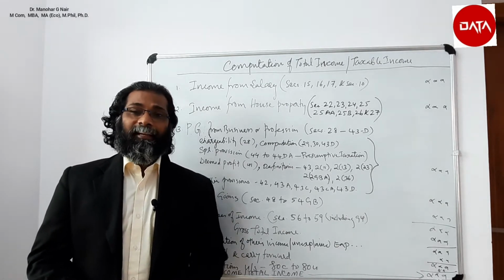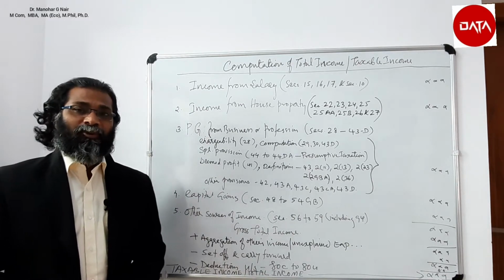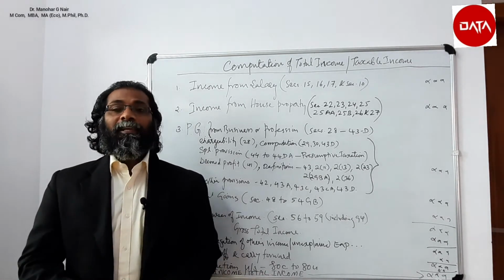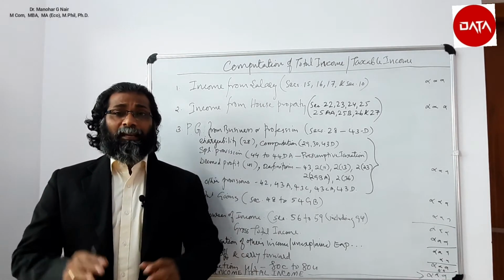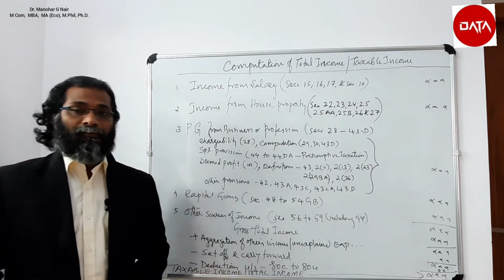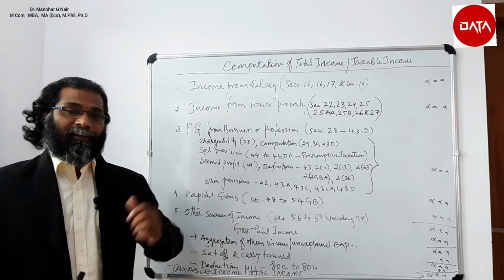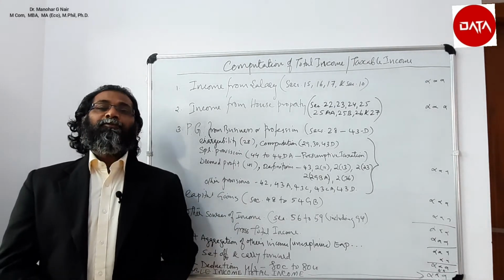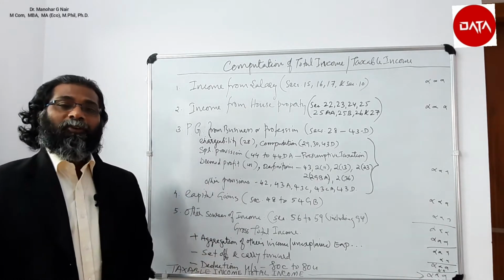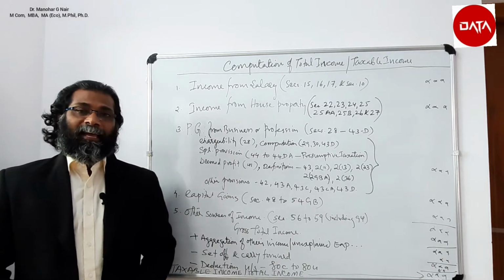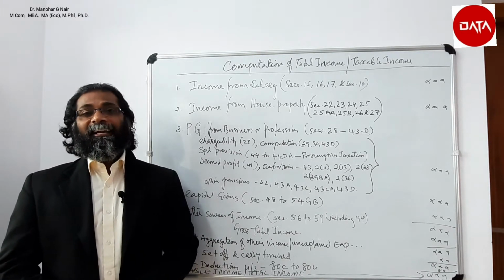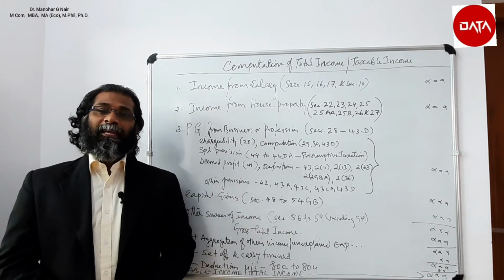So today in this video, let us try to explain the computation of total income or taxable income. Because the total income or taxable income is the very important factor for computation of the tax liability. So let us start. Total income is the base for computation of tax liability. Then how could we arrive at total income or taxable income? Total income is equal to gross total income minus deduction under section 80C to 80U.